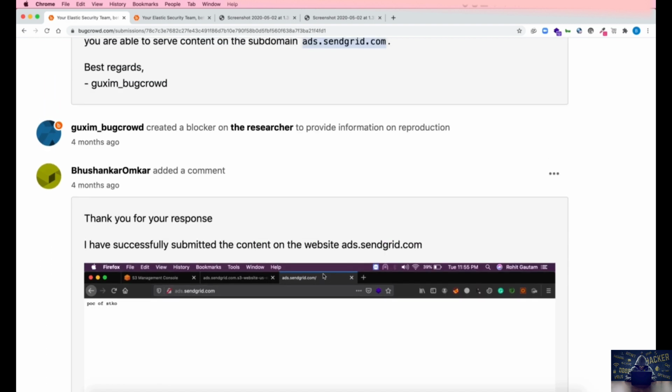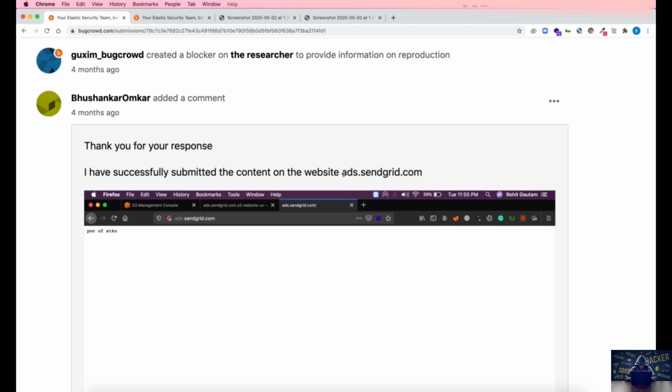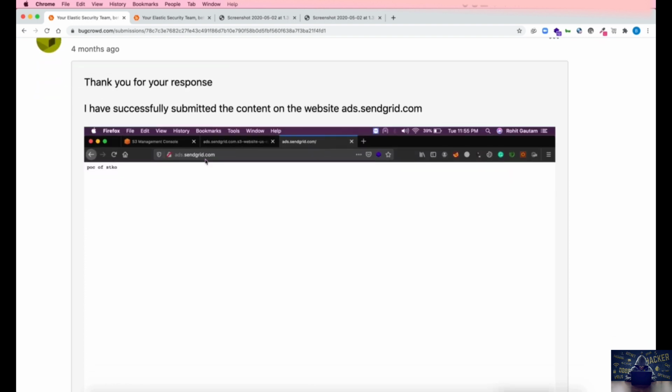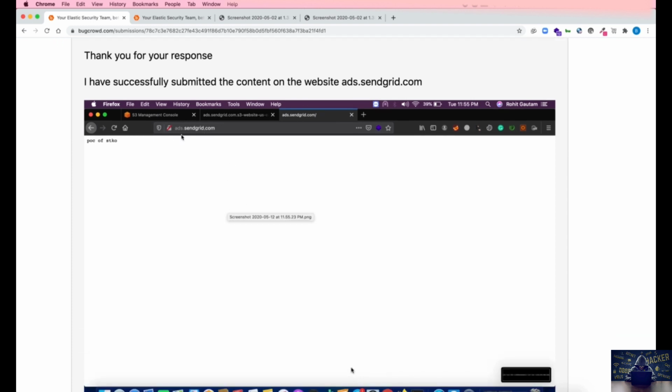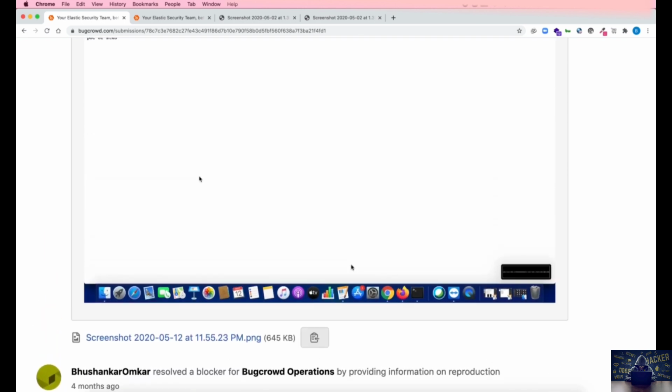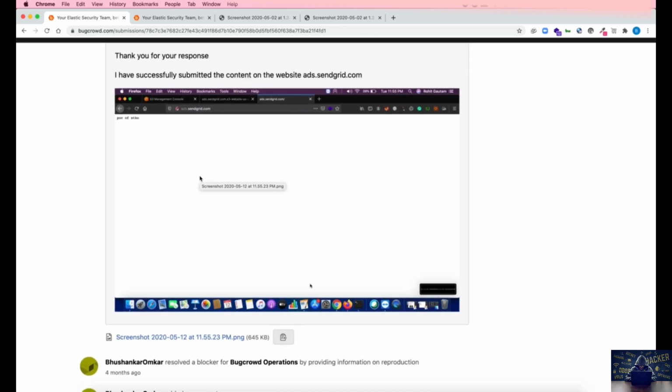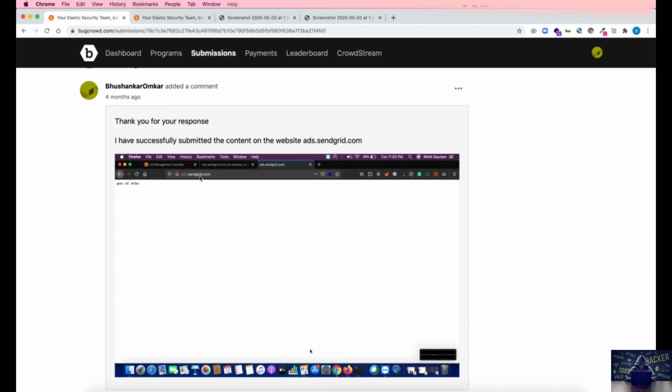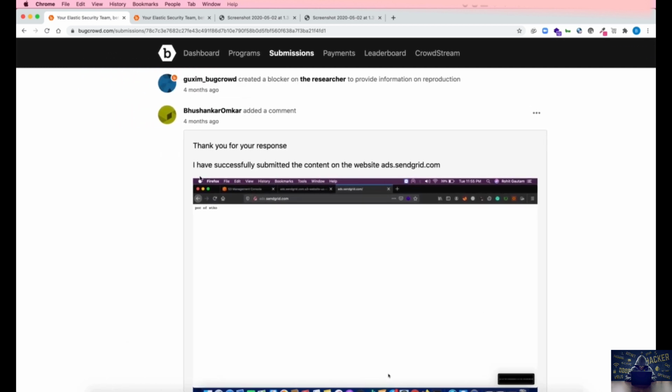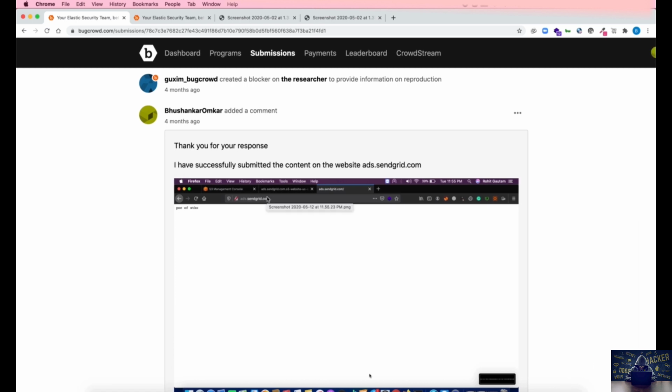Now, I fixed this quickly and successfully submitted the content on the website ads.sendgrid.com, because I knew only the region was giving the issue. I quickly fixed the region and you can see it was serving the content from ads.sendgrid.com. I hope you understood, so that you do not make the same mistake of choosing the wrong region, which may take 1 or 2 hours to fix again on the AWS platform.